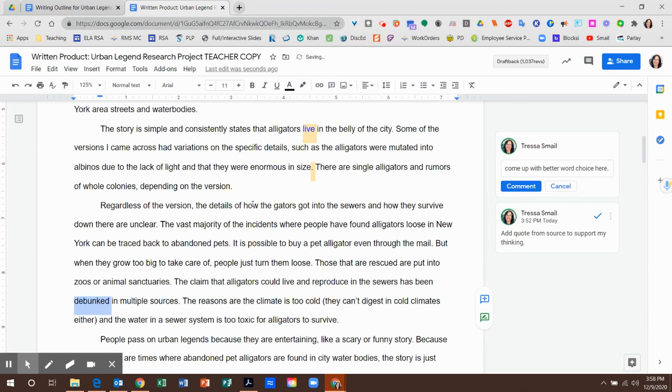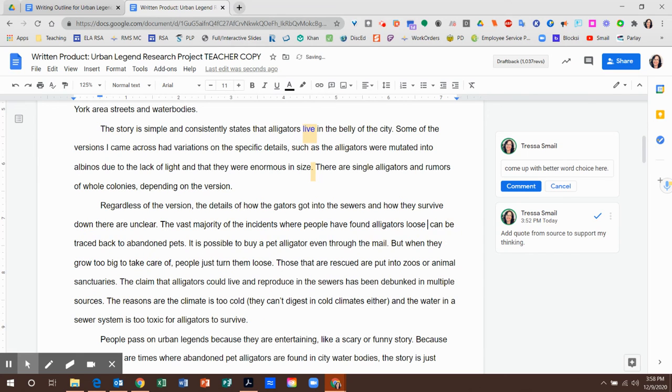I might revise my writing a little bit as I go. Regardless of the version, the details of how the gators got into the sewers and how they survived down there are unclear. The vast majority of the incidents where people have found alligators loose can be traced back to abandoned pets. It is possible to buy a pet alligator even through the mail, but when they grow too big to take care of, people just turn them loose. Those that are rescued are put into zoos or animal sanctuaries. The claim that alligators could live and reproduce in the sewers has been debunked in multiple sources.